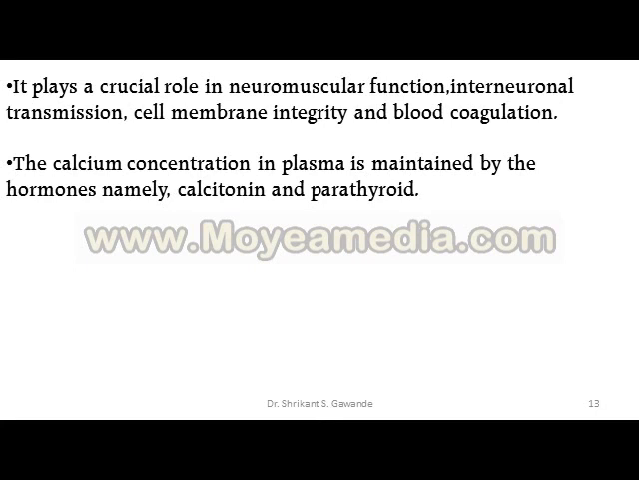The calcium concentration in plasma is maintained by the hormones, namely calcitonin and parathyroid.